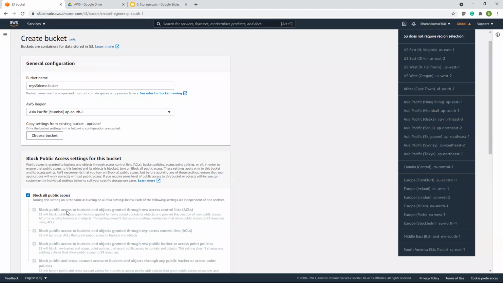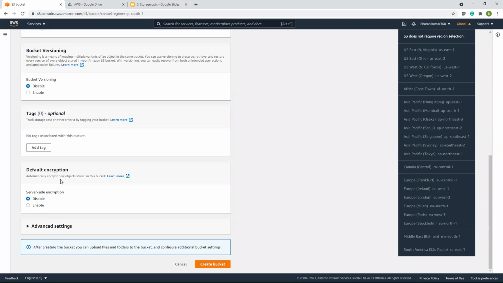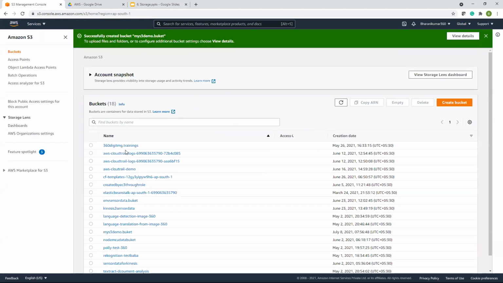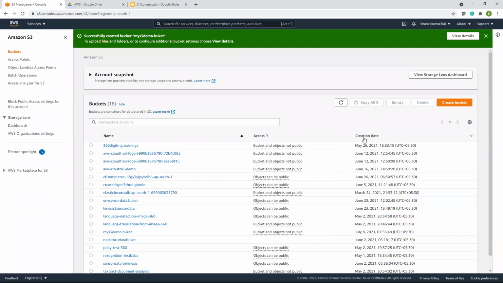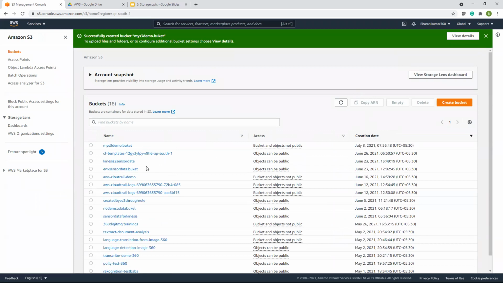And then I am keeping everything as default. We will talk about properties, permissions, and management of S3 one by one. So create bucket. I have just given a name. Yeah, my S3 demo dot bucket.